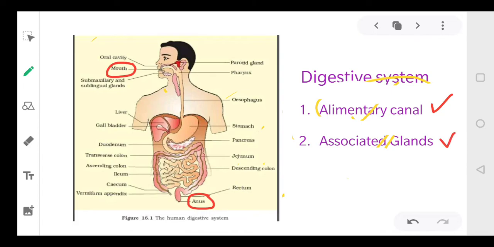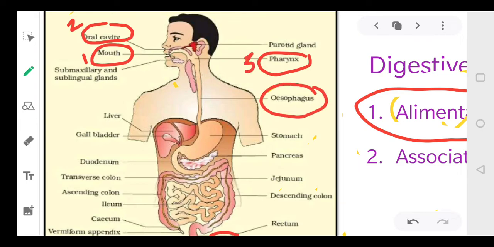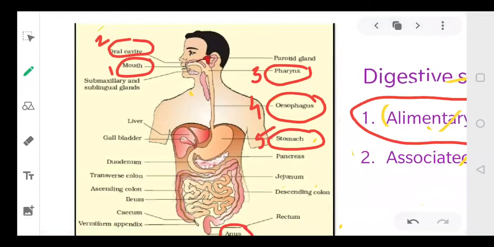Let's see the parts of the alimentary canal first. The first part is the mouth. The second is the oral cavity. Third is the pharynx. Fourth is the esophagus. Fifth is the stomach. Sixth is the small intestine.